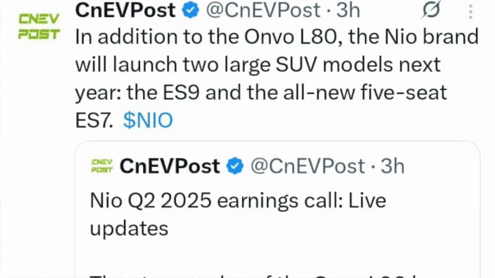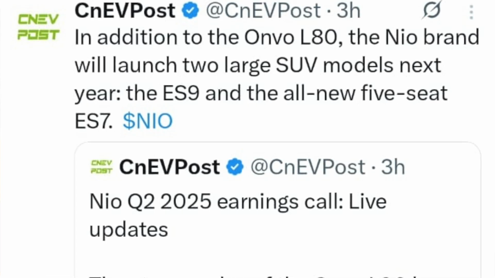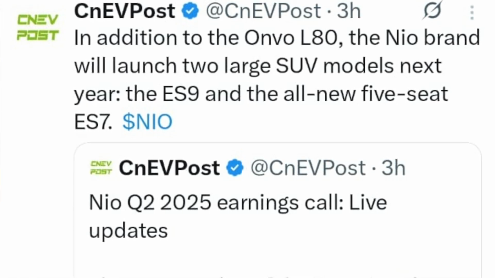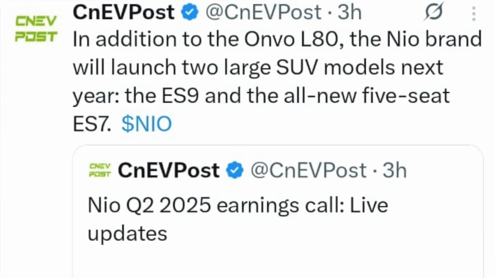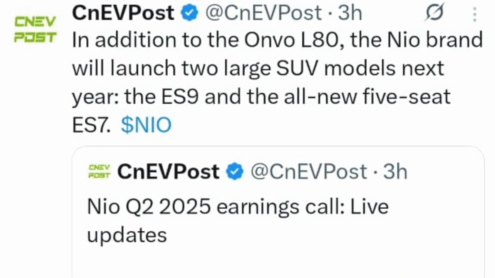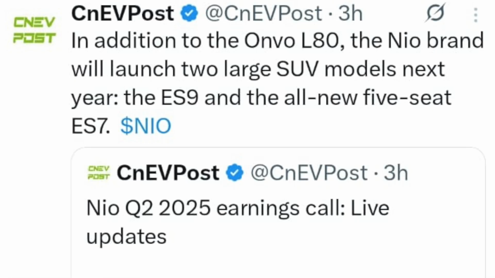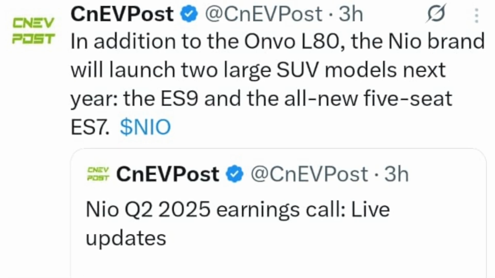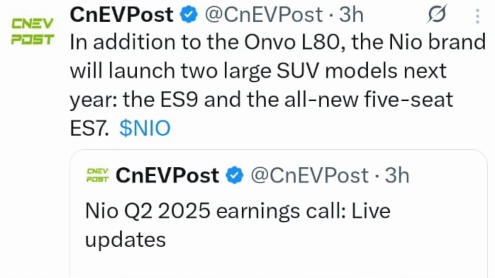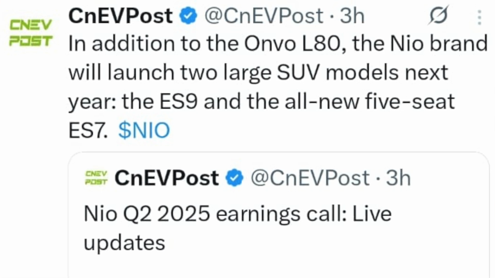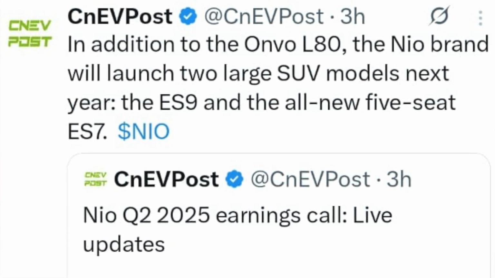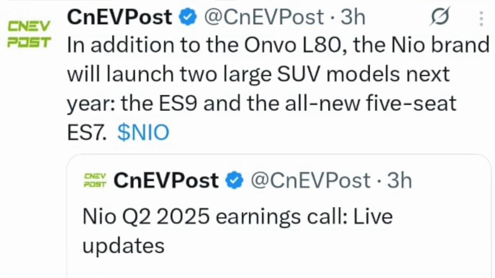Now, NEO also highlighted during the earnings call something very interesting when it comes to the models that they are going to launch. NEO is saying this year they might not launch the Envoy L80. You will know that NEO's plan was to launch the Envoy L80, but because of the demand that they are seeing on the Envoy L90, it does not make sense for NEO to go and launch the Envoy L80 this year.